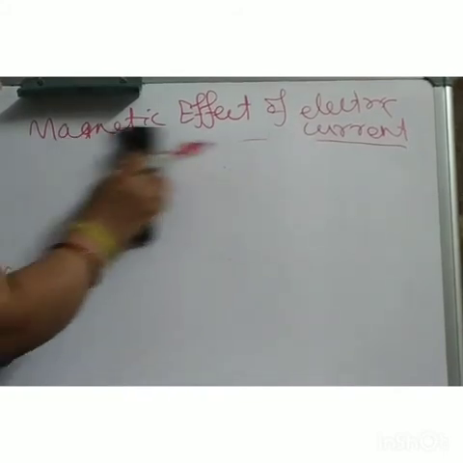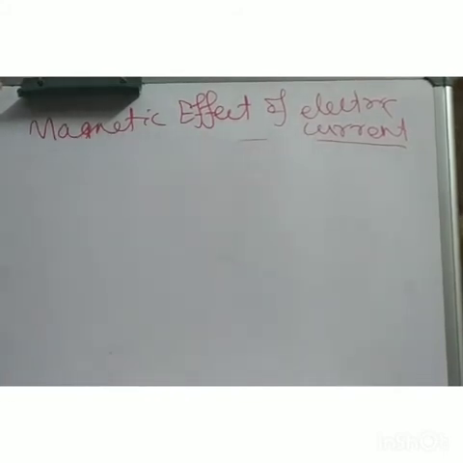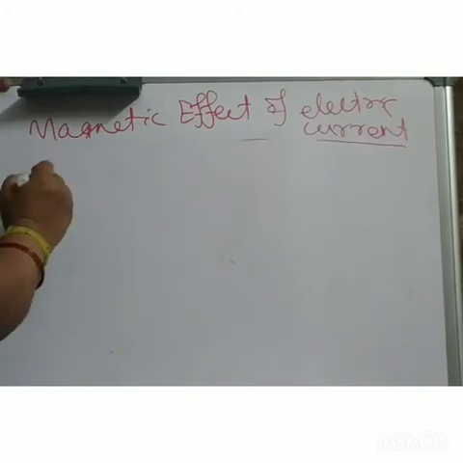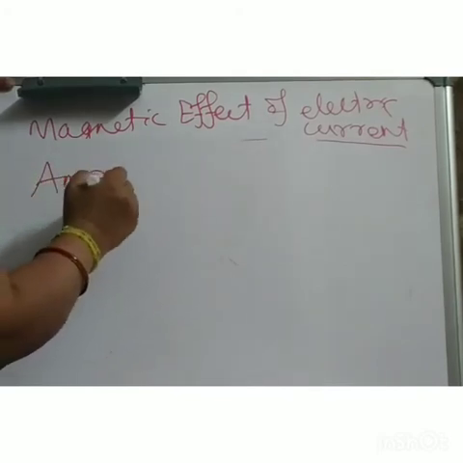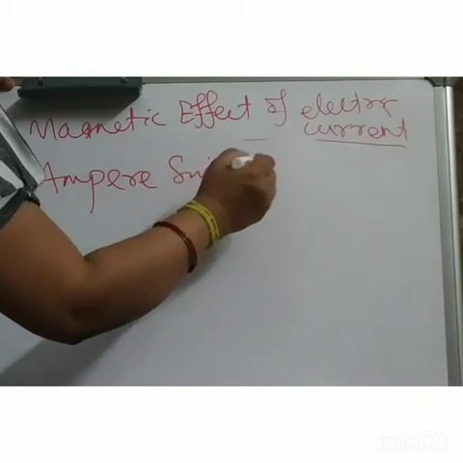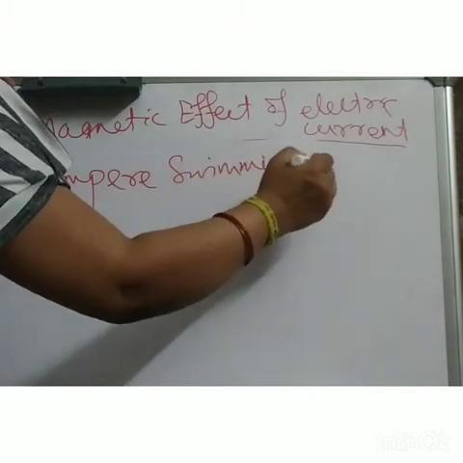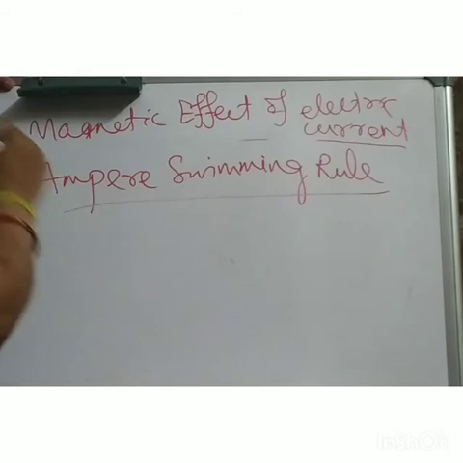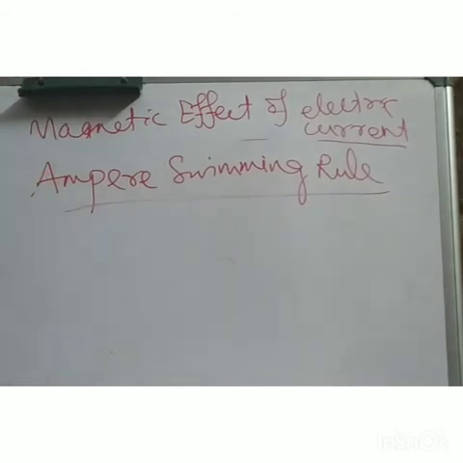Then the second rule is Ampere's swimming rule, named after the scientist Ampere. What is this rule telling us? Which information are we getting from this? Again, this rule is to know the direction of the magnetic field.